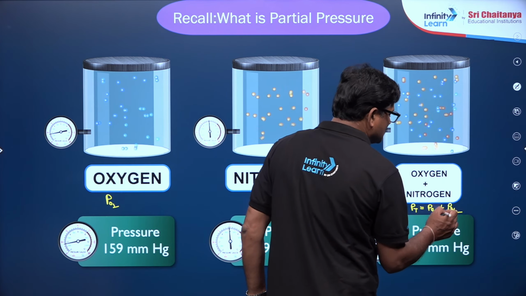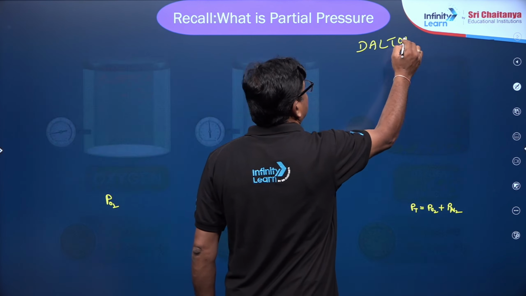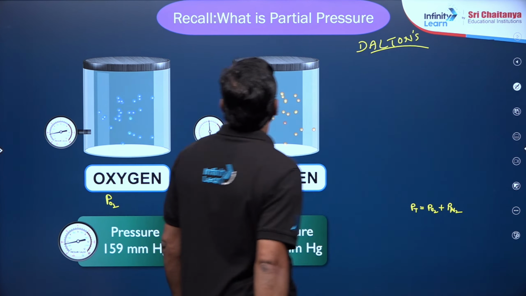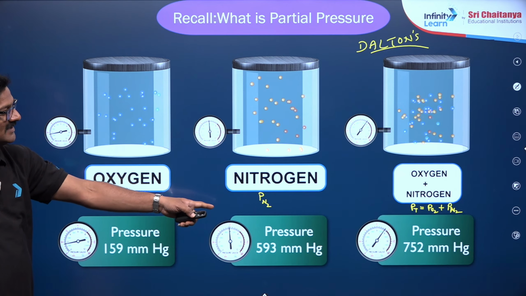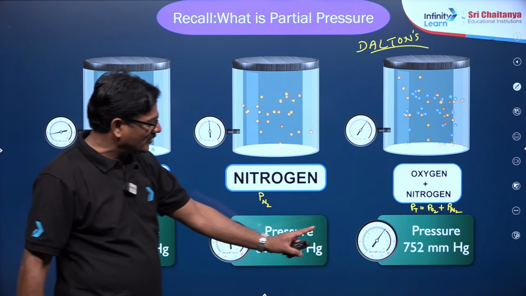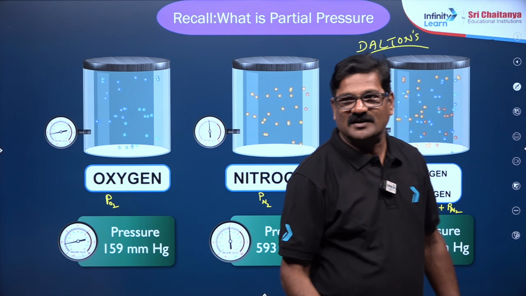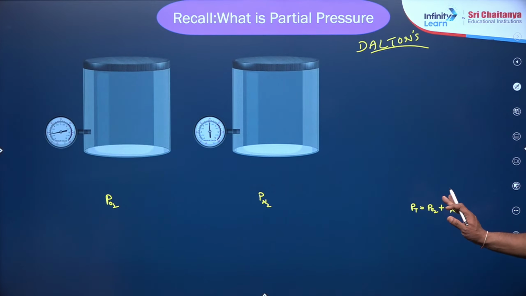This P total is equal to the sum of the pressure of the oxygen and the pressure of the nitrogen. Okay, so this is what is called Dalton's law of partial pressures. You learnt this in the 11th standard. You add 159 plus 593, you are going to get 752. Dalton's law of partial pressure. You all understood this?